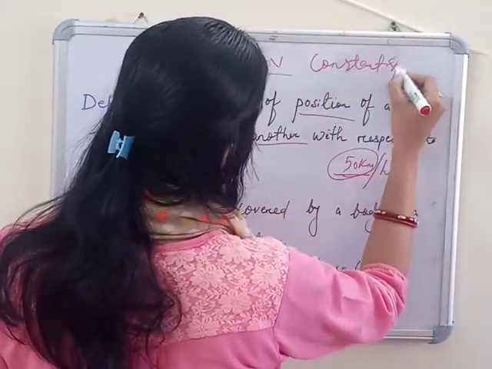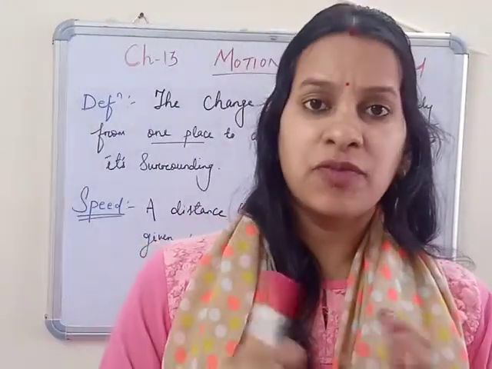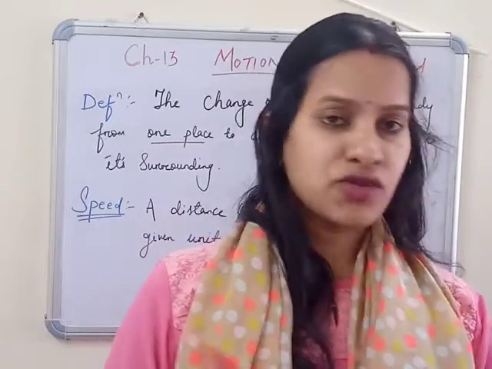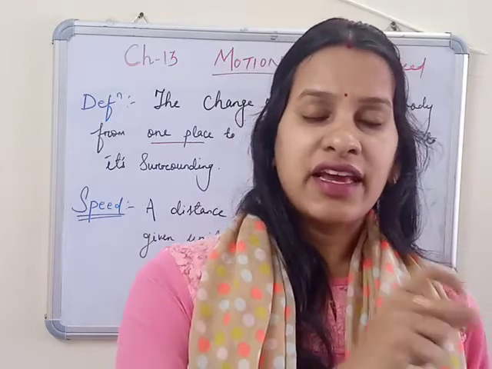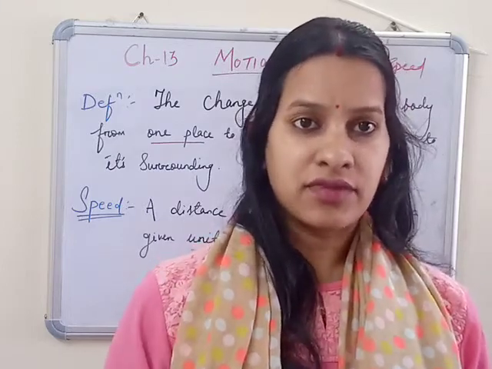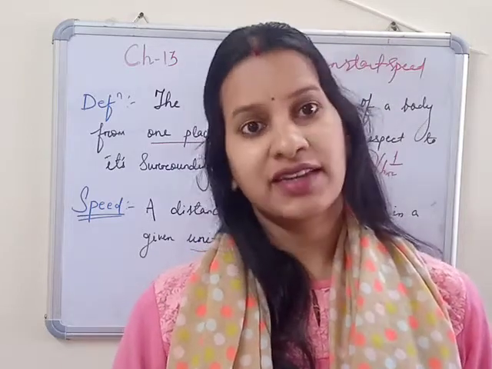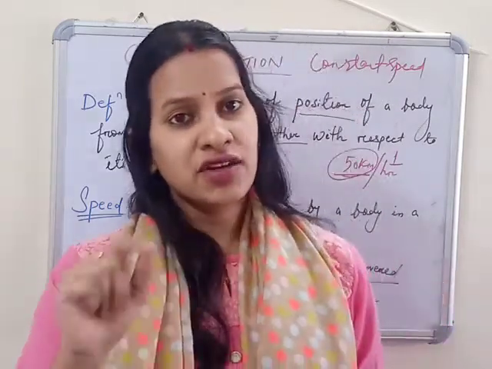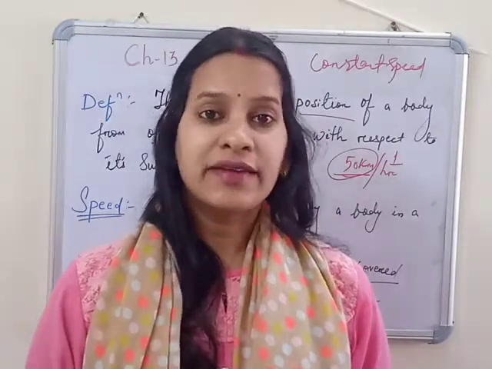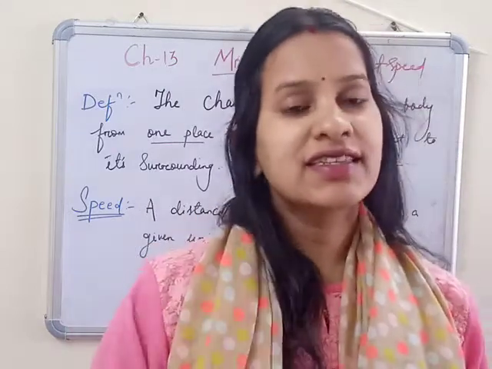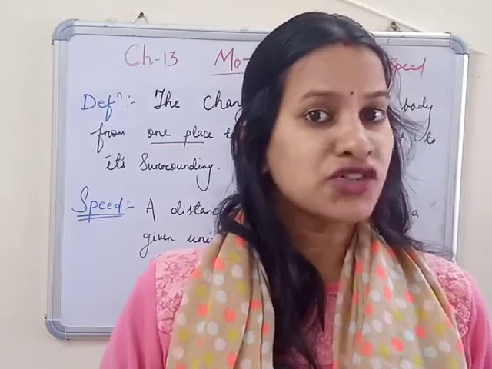Then you also must have read about constant speed. What is constant speed? If any body is moving from one place to another and covers 5 kilometer, and for every kilometer it takes 10 minutes, like the first 1 kilometer takes 10 minutes and the next 1 kilometer again takes 10 minutes, then for each and every kilometer it takes 10 minutes. So we say the object is at constant speed, meaning the speed is not changing.